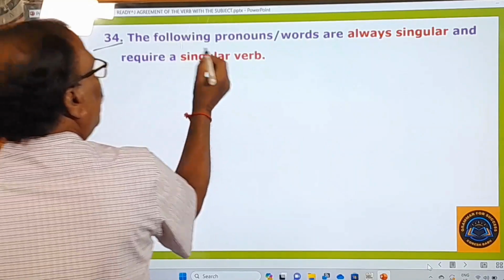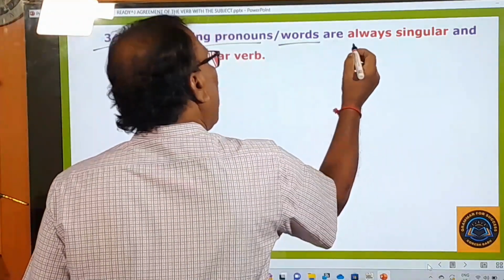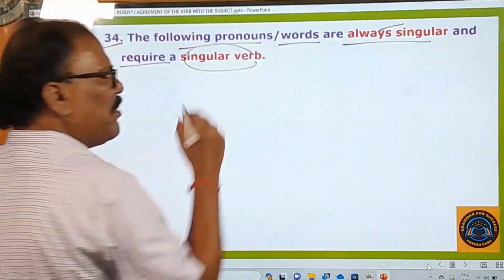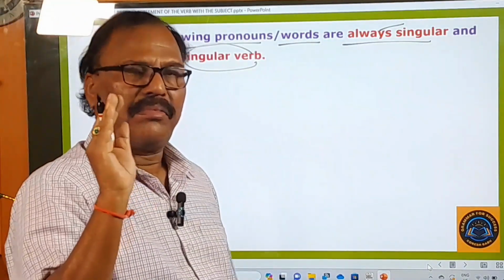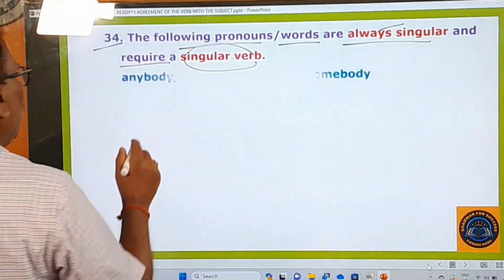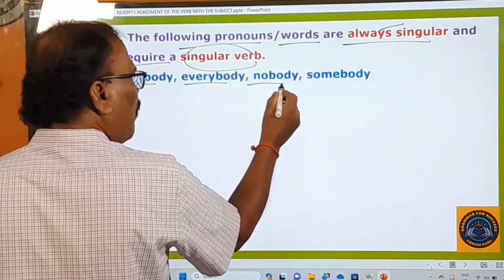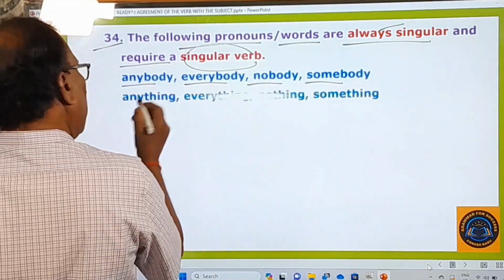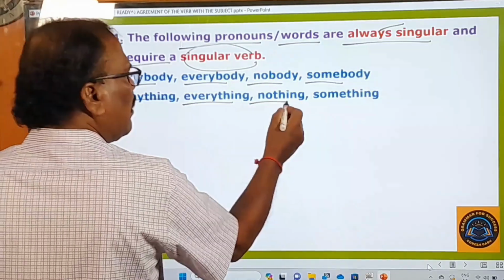The 34th rule is there. The following pronouns or words are always singular and require a singular verb. Singular means singular verb. That's all. If it is singular, singular verb. If it is plural, plural. Right. And here you pay attention. Anybody, everybody, nobody, somebody. These are all bodies. Right. And here things: anything, everything, nothing, something.